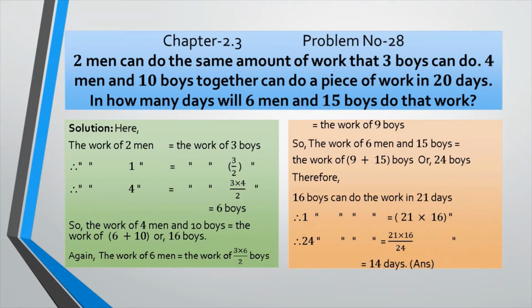Now 16 boys can do the work in 21 days. Therefore, one boy can do the work obviously in more days. That's why 21 multiplied by 16. Therefore, 24 boys can do the work in 21 multiplied by 16 divided by 24. That is 14 days, the desired answer.